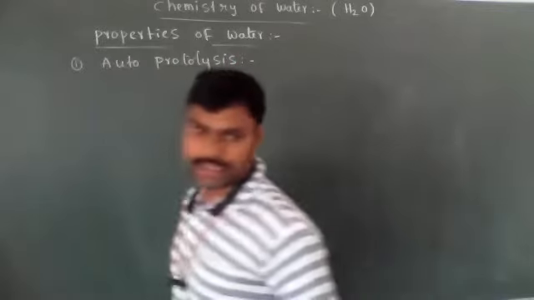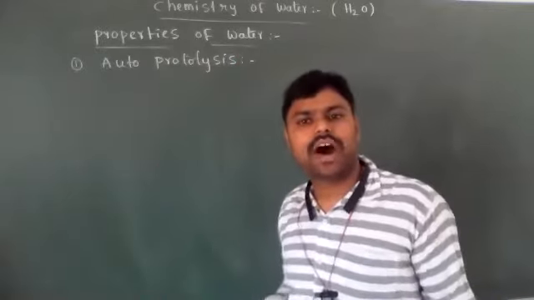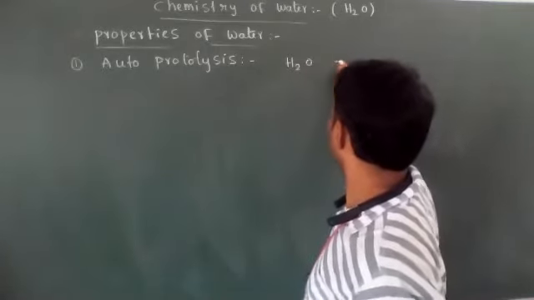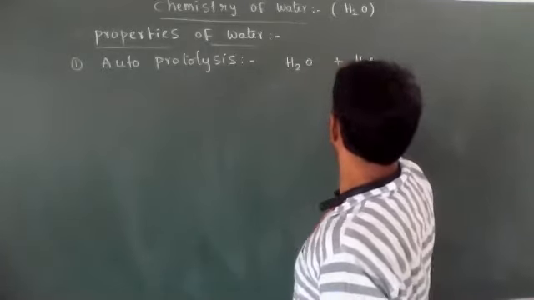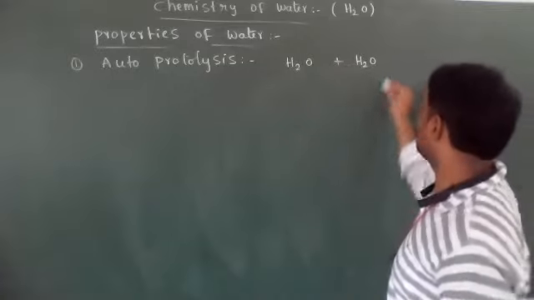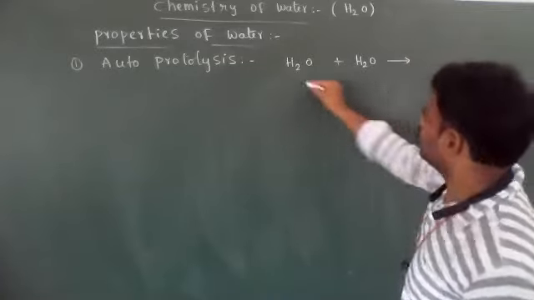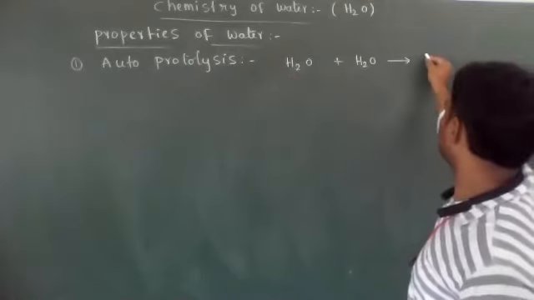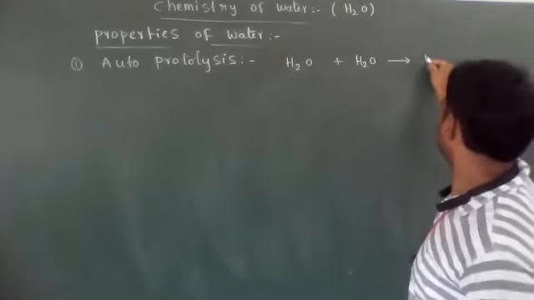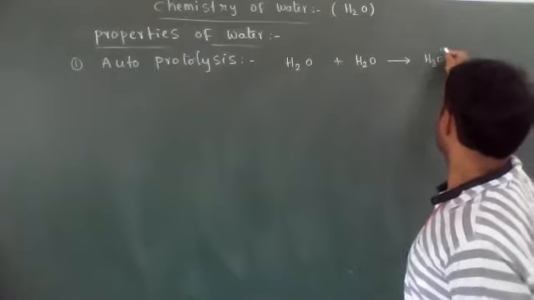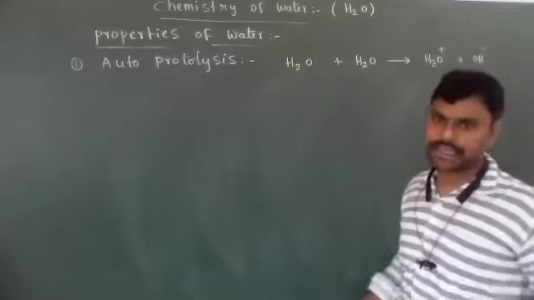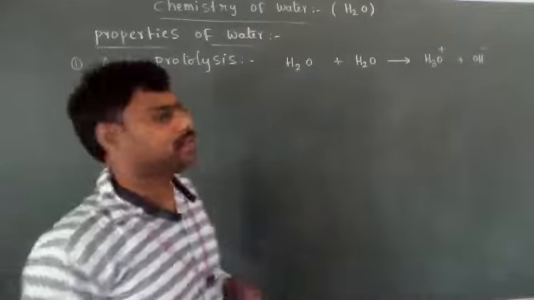What is autoprotolysis? Autoprotolysis means water is a self-ionizer. For example, you have to take water molecules. The water is a self-ionizer and it will be ionized to give H+ and OH- ions, and to form H3O+ and OH-. That's why it is called a self-ionizer.